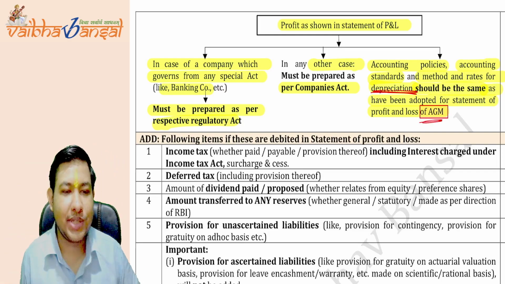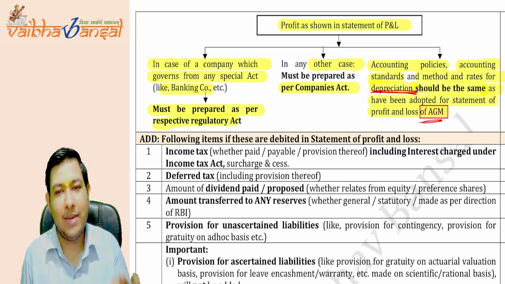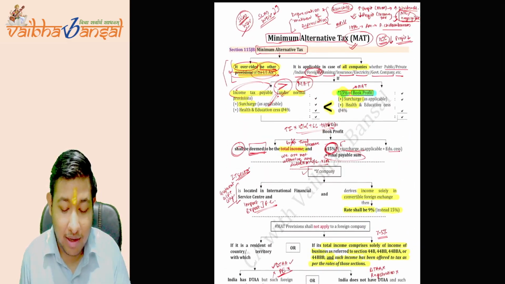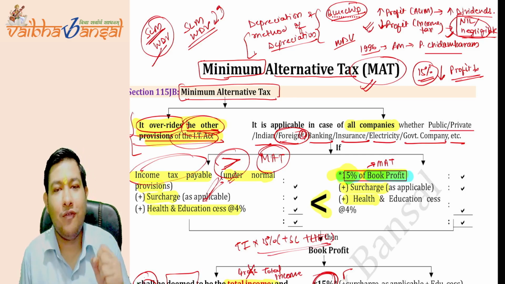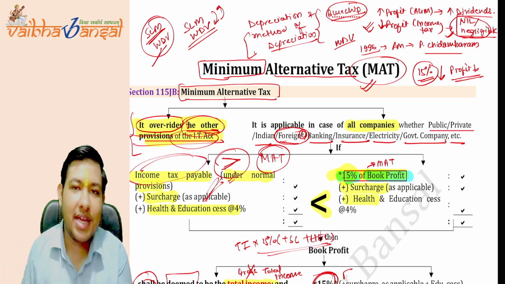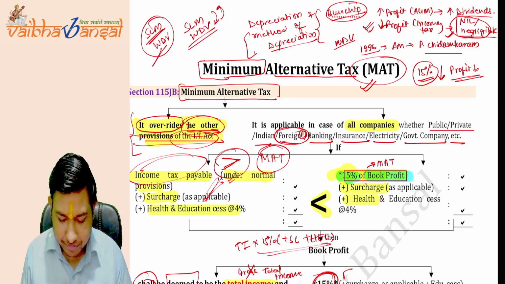This is the whole objective of why the government brought the minimum alternate tax into the picture. Is this clear? The whole story which I explained in the very beginning is the main base of why the alternate tax, which is a minimum tax the government wants to take, comes into the picture. Is this clear to you all?